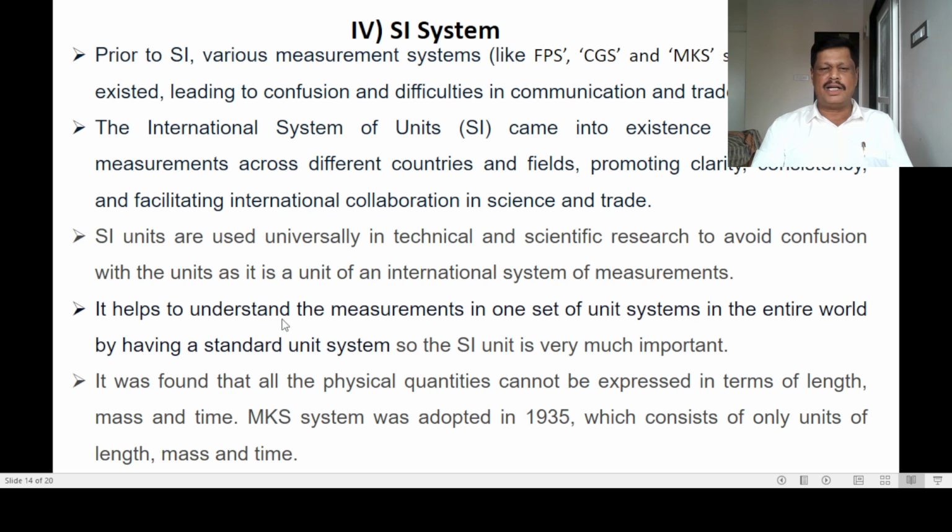It helps to understand the measurements in one set of unit system in the entire world. By having a standard unit system, the SI unit is very much important.